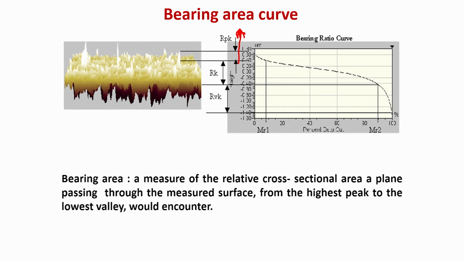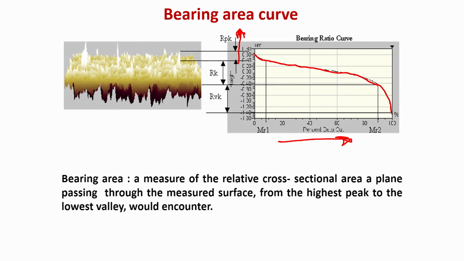Along the y axis is the relative cross sectional area of a plane passing through the measured surface, from the highest peak to the lowest value. So, what is the bearing area curve? That is the typical nature of the bearing area curve.